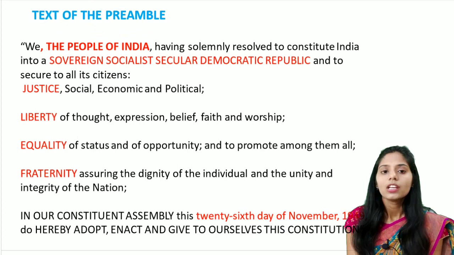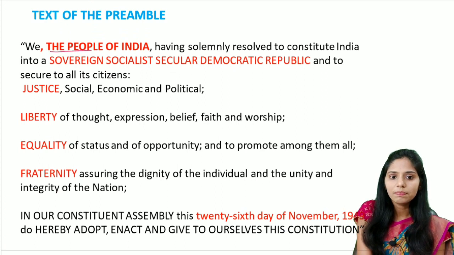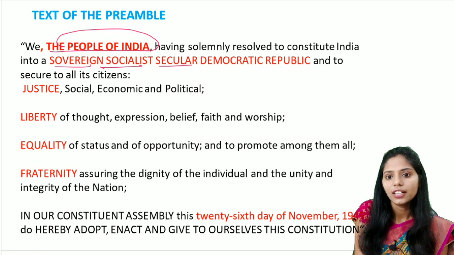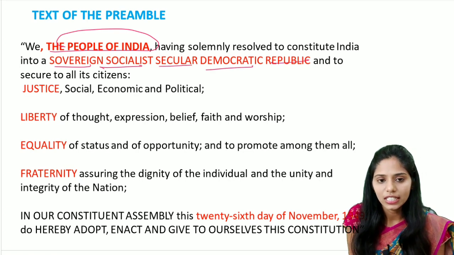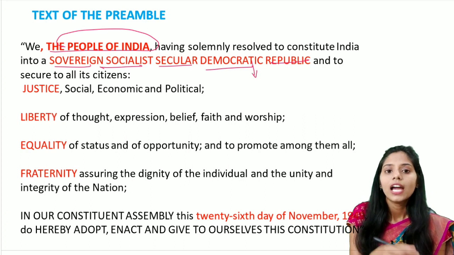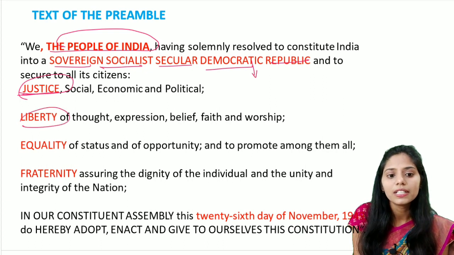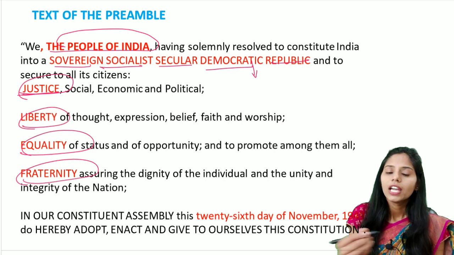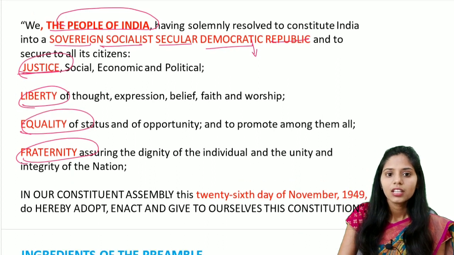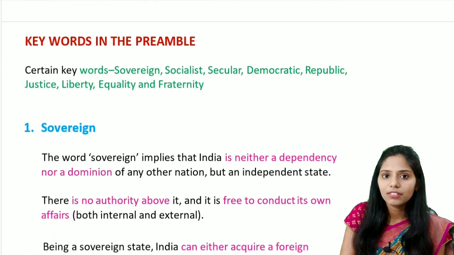This preamble has mainly four important parts. The first one is the source, that is the people of India, and the next one is sovereign, socialist, secular, democratic republic. If you observe this sentence, there are no commas between the words. This represents the nature of our Indian Constitution. The next one is the objectives. They include social justice, liberty, equality, and fraternity. And the last one is the date of adoption, that is the 26th November 1949. So these are the important four ingredients of our preamble. And let us see the keywords in this preamble.